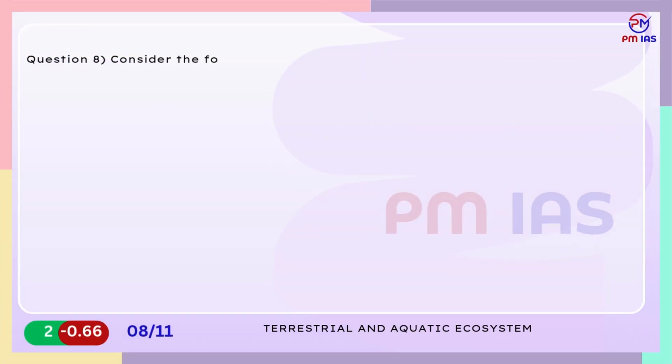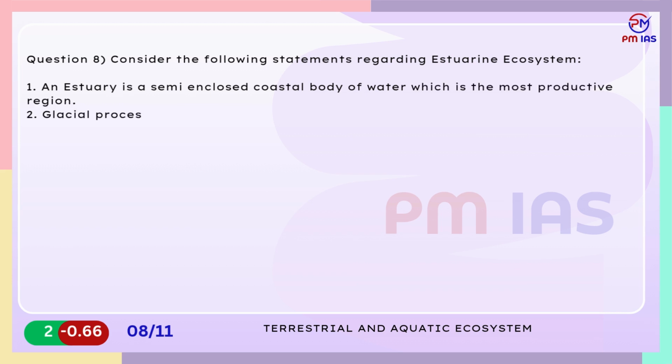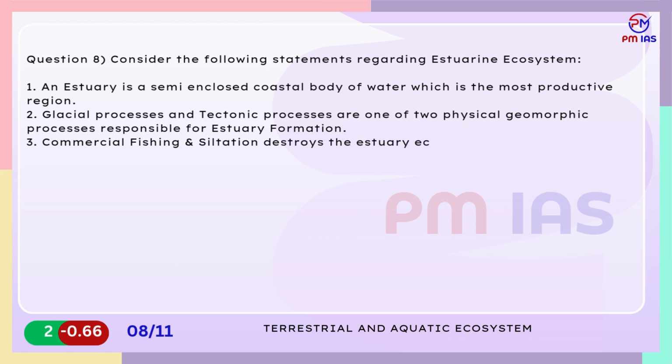Question 8. Consider the following statements regarding estuarine ecosystem. 1. An estuary is a semi-enclosed coastal body of water which is the most productive region. 2. Glacial processes and tectonic processes are two of the physical geomorphic processes responsible for estuary formation. 3. Commercial fishing and siltation destroy the estuary ecosystem of Chilika Lake, which is a part of the Montreux Record. Which of the statements given above are correct?